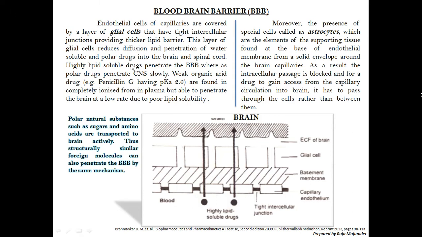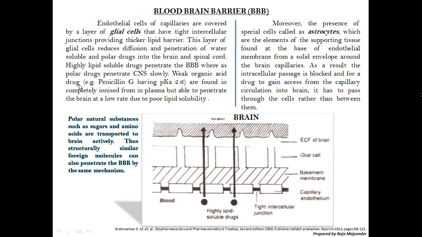This layer of glial cells reduces diffusion and penetration of water soluble and polar drugs into the brain and spinal cord, because polar things are dissociated in ionic form and can give some toxic effect. So highly lipid soluble drugs penetrate the blood-brain barrier, whereas polar drugs penetrate the CNS slowly.